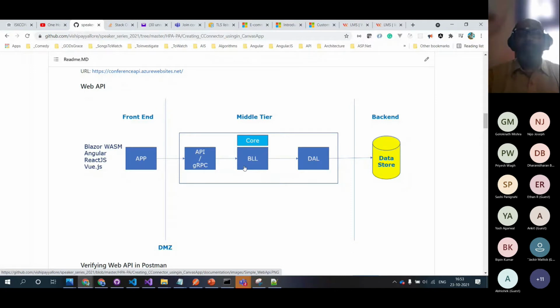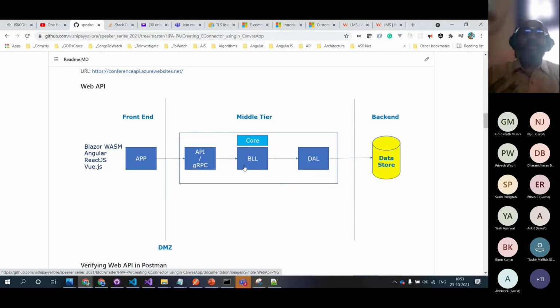Like I have a data access layer, within that I have the DB context, which speaks to the data store, and I have a business logic layer, and I have a core layer which has the interfaces and the models, entities, anemic models or entity models, or the domain models, and the data transfer objects, all those which are common, constants and enumerations, and we push it there, so that the core library can be used in all these three layers.